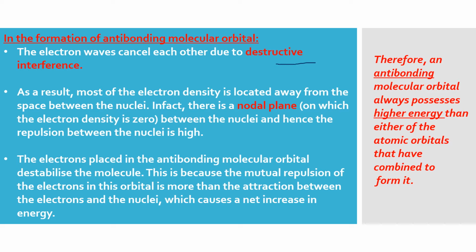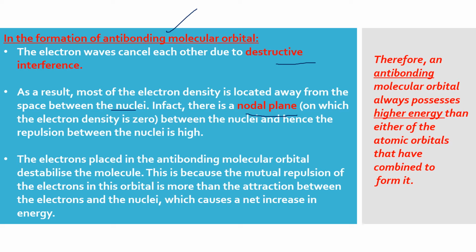The same can be explained for destructive interference, just the opposite, which gives rise to anti-bonding MOs. Here most of the electron density is located away from the space between the two nuclei, and there is a nodal plane where the electron density is zero between the two nuclei. Hence, the repulsion between the nuclei is high because there is nothing between them. So, two positive charges are going to repel each other freely.